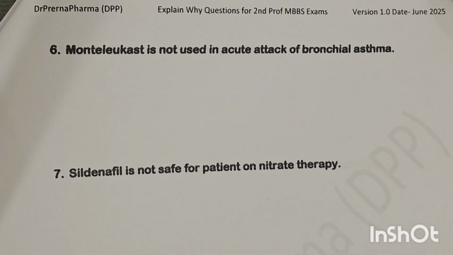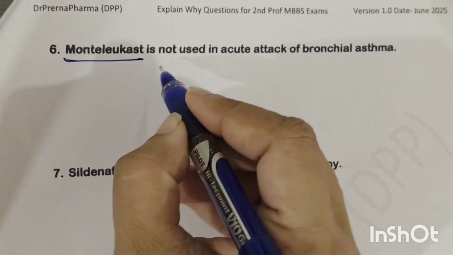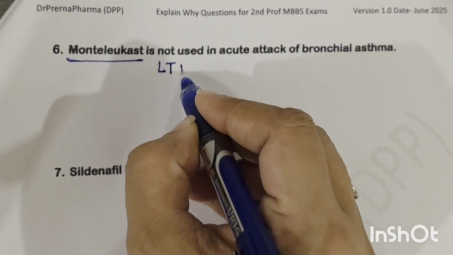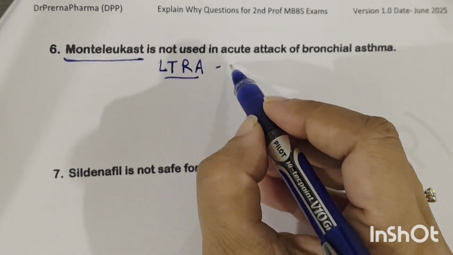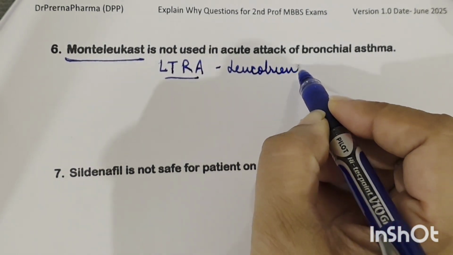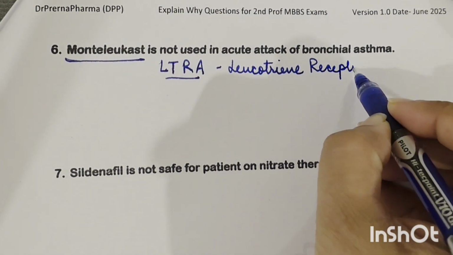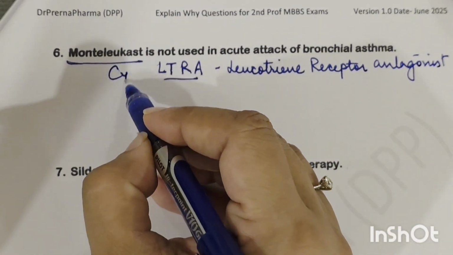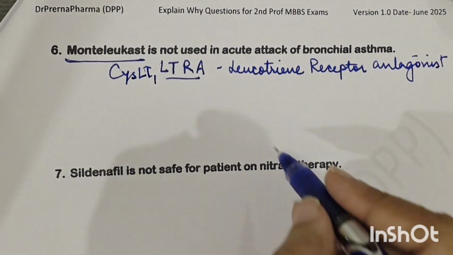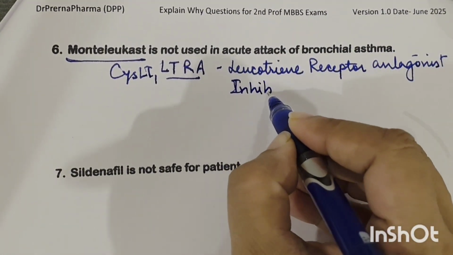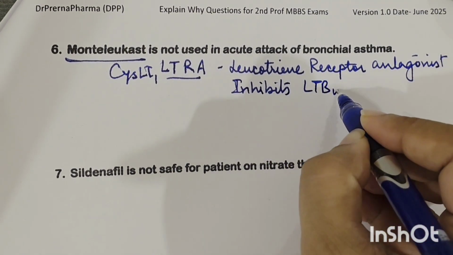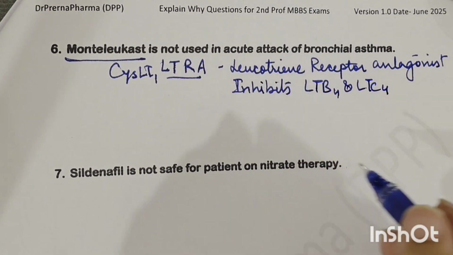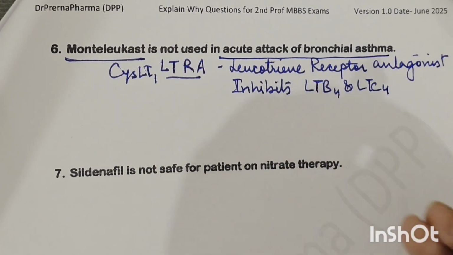The next question is, Montelukast is not used in acute attack of bronchial asthma. Montelukast क्या होता है? What is Montelukast? So Montelukast is basically a leukotriene receptor antagonist, LTRA बोलते हैं इसको. LTRA का मतलब होता है leukotriene receptor antagonist, right? So this acts on cysteinyl leukotriene 1 receptor, and it inhibits the action of LTB4 and LTC4.